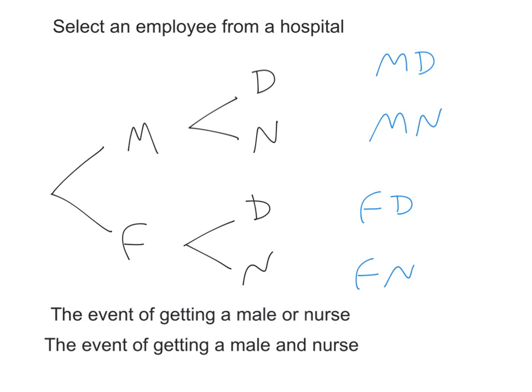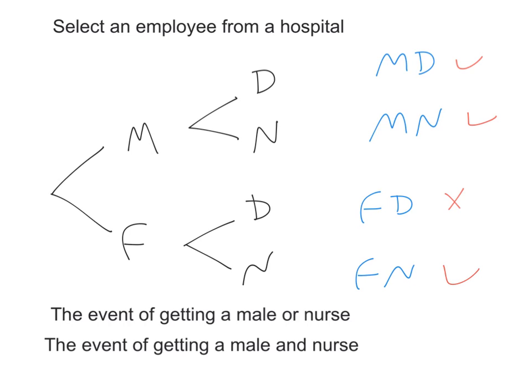Now there are four possible outcomes, and I want to know the event of getting a male or nurse. That means you search in the outcomes. Do we have here a male or nurse? Yes, we have a male. So this one is a possibility. How about the second one? Is this a male or nurse? Yes, it's a male. So in this case, we'll consider that. Next, is this male or nurse? No, this is not male, and this is not nurse. So we don't take this one. Let's look at the last one. Is this male or nurse? Yes, it's nurse. So we also take it.